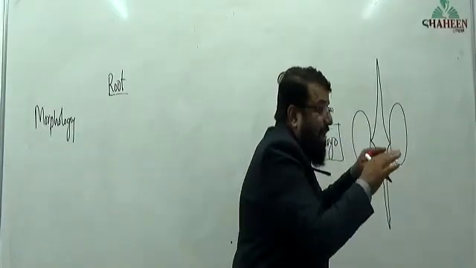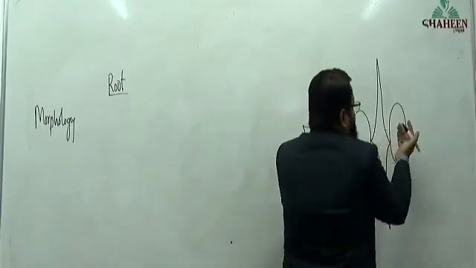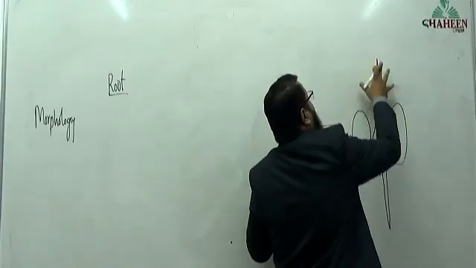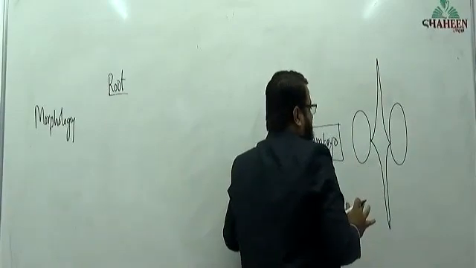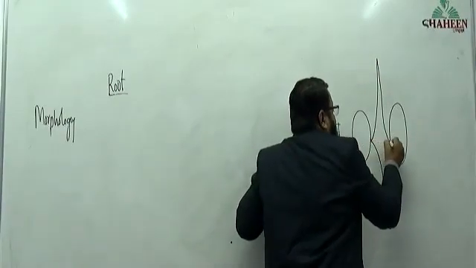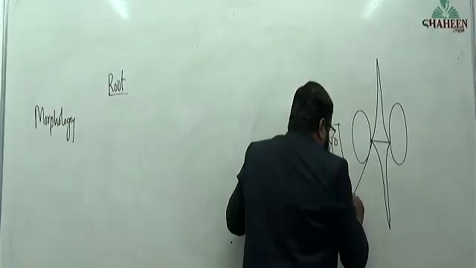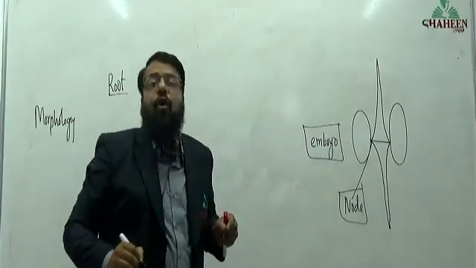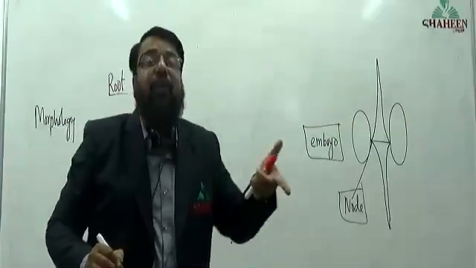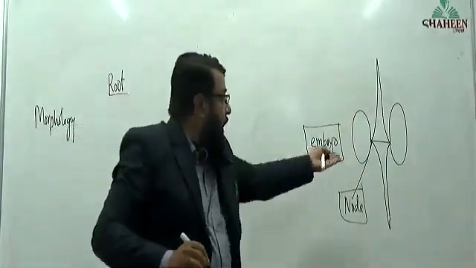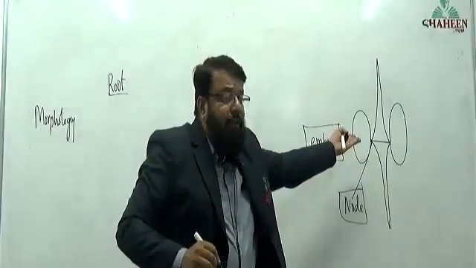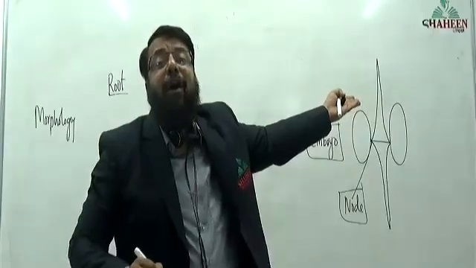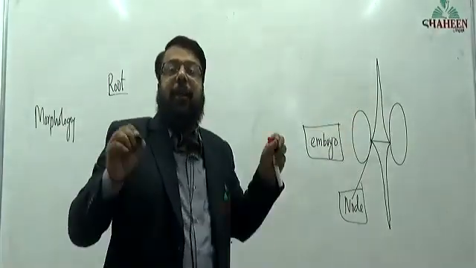So inside the seed I am talking. The two cotyledons, I have drawn them very small, but cotyledons will be bigger than the embryonal axis. And it will have one node. Node is a region from where the leaf arises. Here, cotyledons are nothing but embryonic leaves, which contain stored food material.